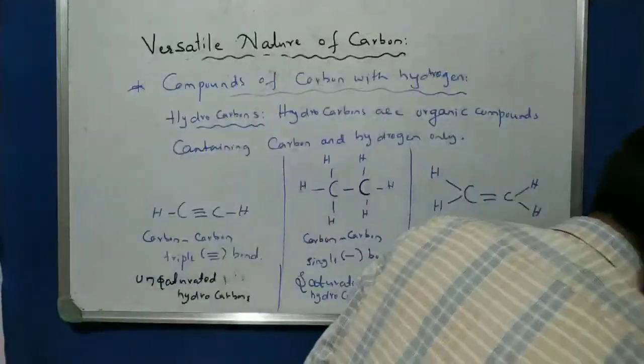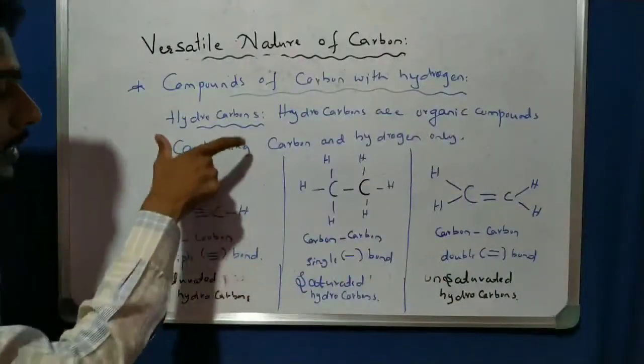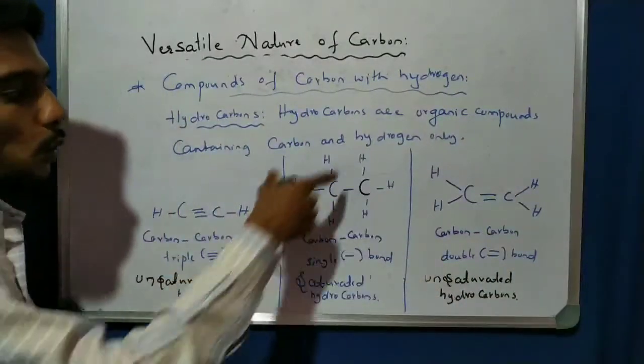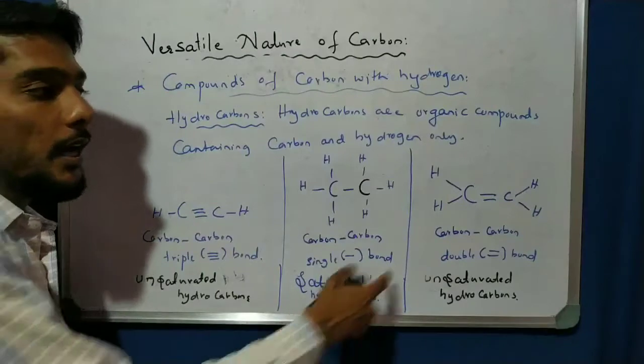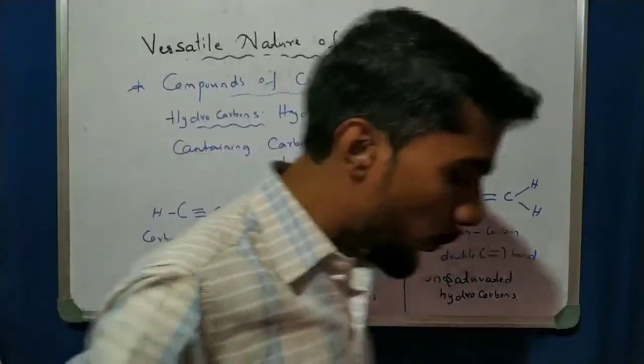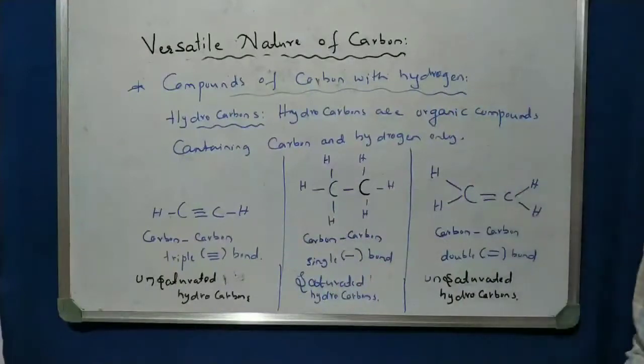So please write down these short points. Hydrocarbons have three types of structure: one bond, two bonds, and three bonds. The single bond is called saturated, and the double and triple bonds are called unsaturated, students. Please pause the video and write down all these very important points.